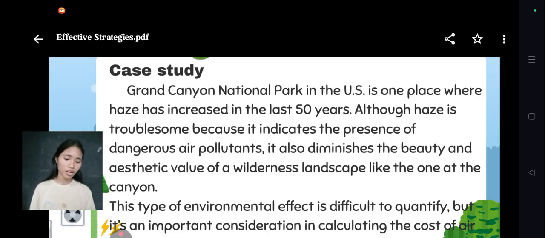This haze is caused by air pollutants that travel long distances. While haze signals the presence of dangerous pollutants, it also reduces the natural beauty and visibility of the landscape. Although this type of damage is difficult to measure, it is an important factor when considering the true cost of air pollutants.